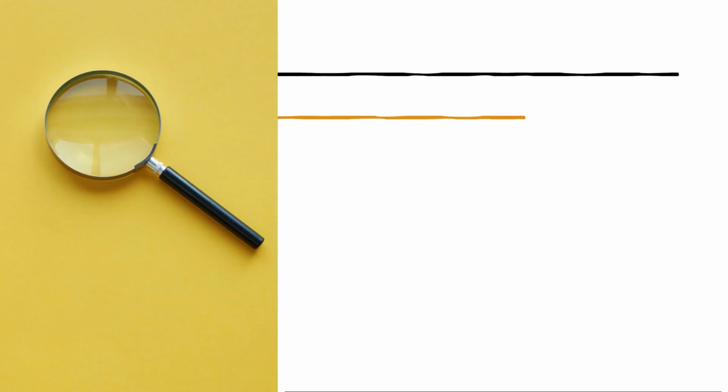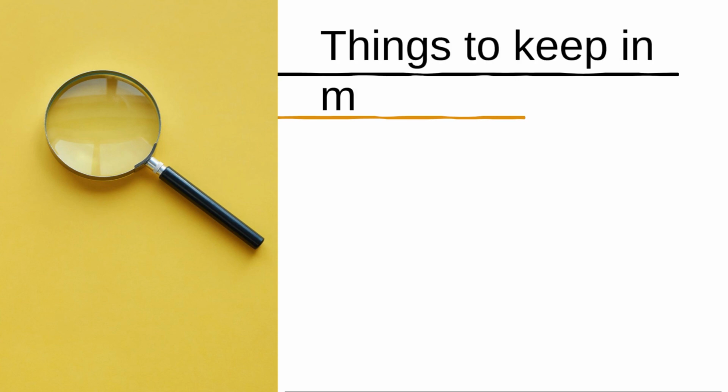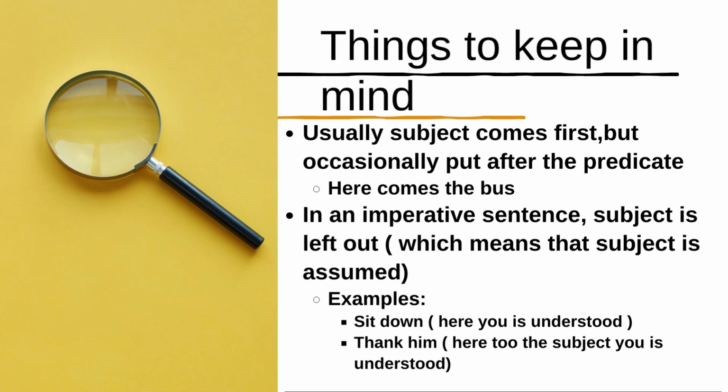While analyzing subject and predicate, there are a few things which we have to keep in mind. Usually, the subject comes first, but occasionally it can be put after the predicate. For example, here comes the bus. Who comes here? The bus. So the bus is the subject here, while here comes is the predicate. But in this sentence, the subject is not placed at the start of the sentence. It is proceeding at the last.